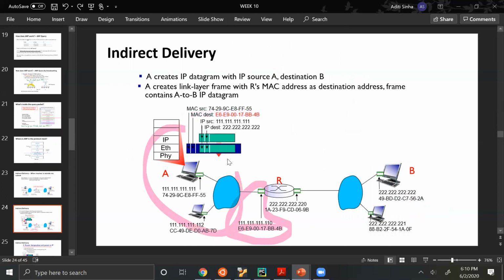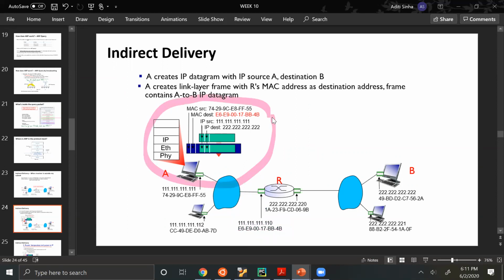Because inside my own network, this is the last link where my packet is going to. So this is the destination inside my own network, because MAC addresses deal with transmissions inside your own network. So the MAC address of destination will be this interface's MAC address. So this is the packet that A will construct and it will send this packet forward.